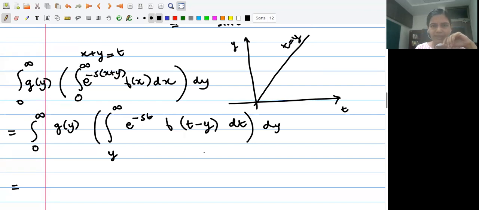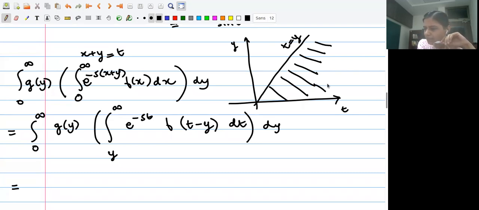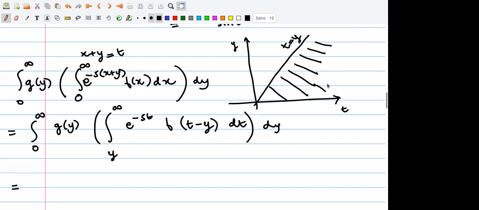And what is this? t is varying from y to infinity, right? So which means that I'm integrating over this wedge shaped region, correct? Is that correct? Is everybody with me?